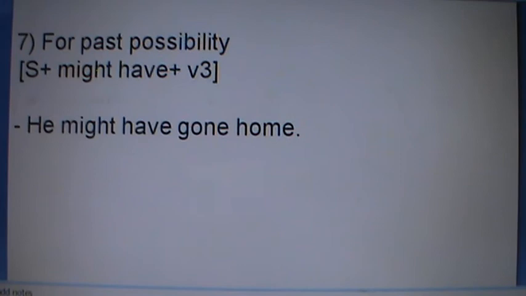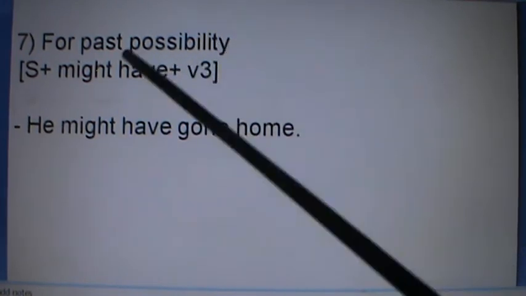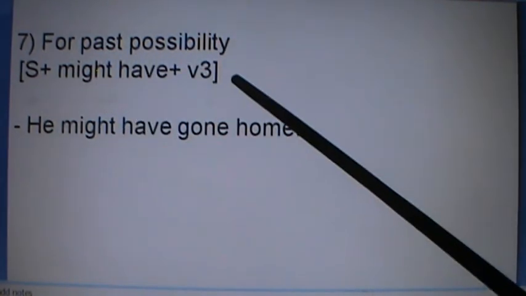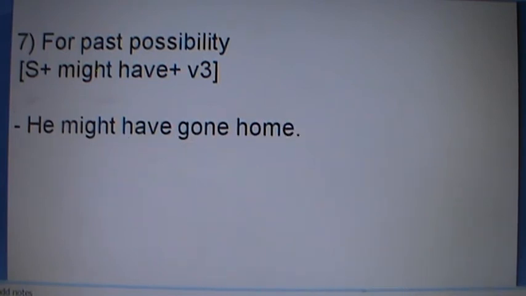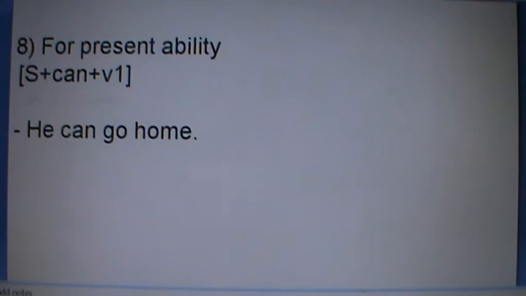Next, number 7, for past possibility. You can use might have plus verb 3. He might have gone home. ऊ घर जान्थ्यो होला. And past possibility.